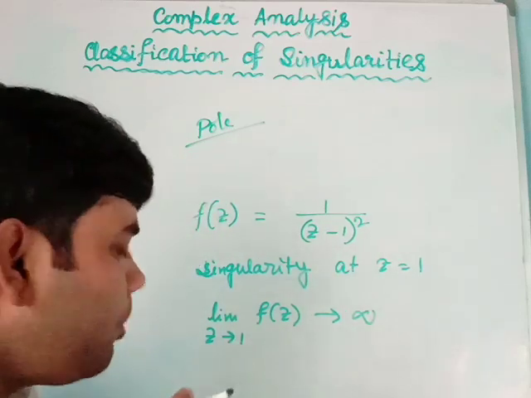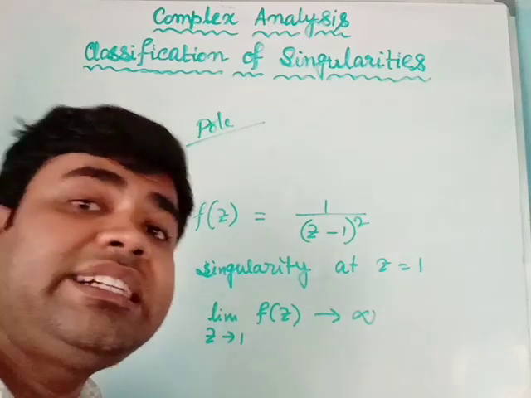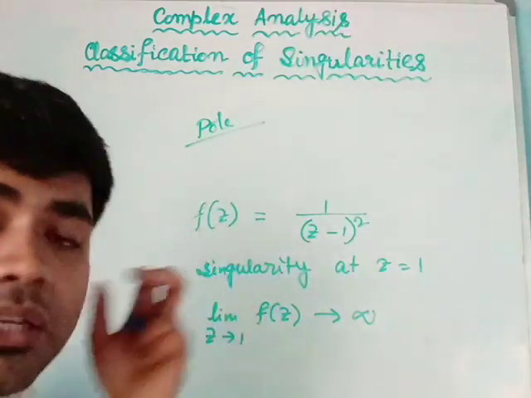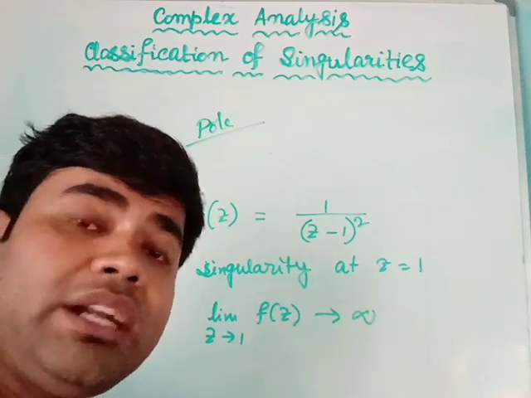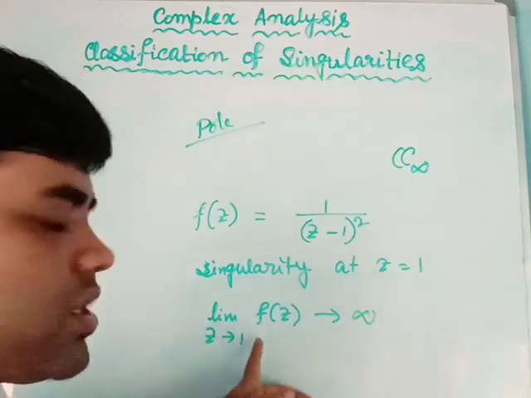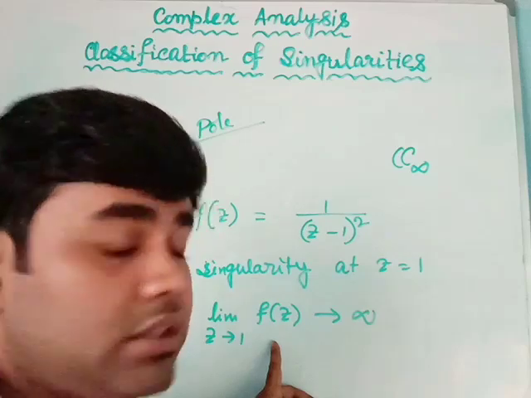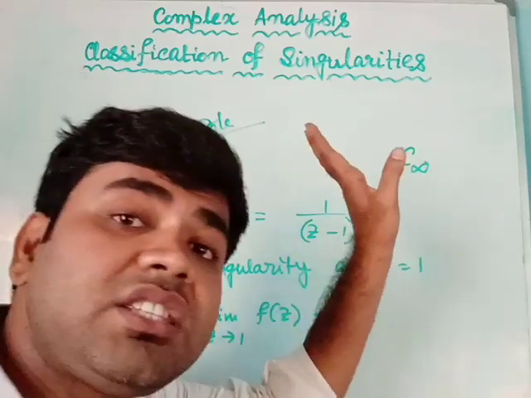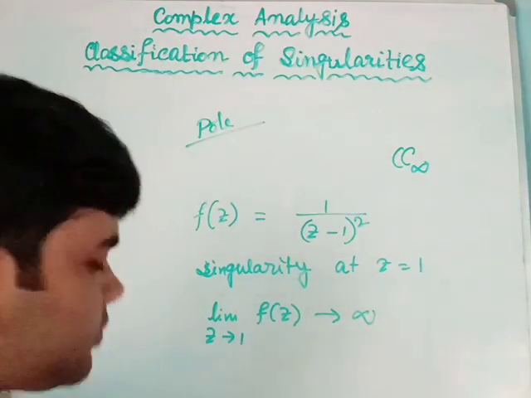If I make z close to 1, the function f(z) will tend to infinity. That means this limit will not exist in C. This will exist only in C infinity, the extended complex plane. The function will have a limit, but the limit will not be finite. The limit will exist in the extended complex plane. So this is our pole.